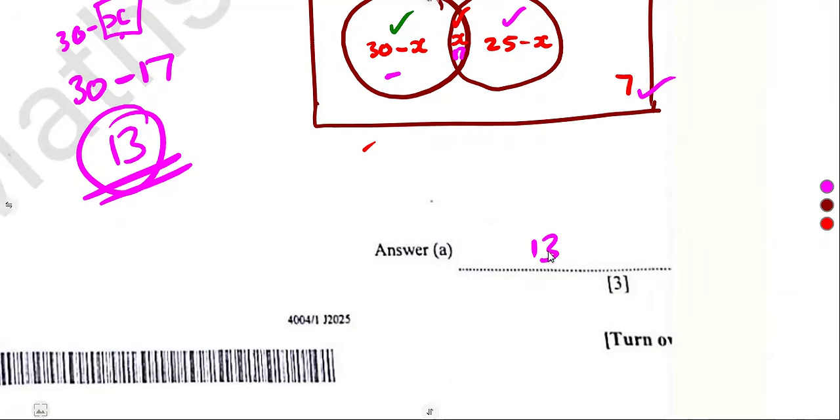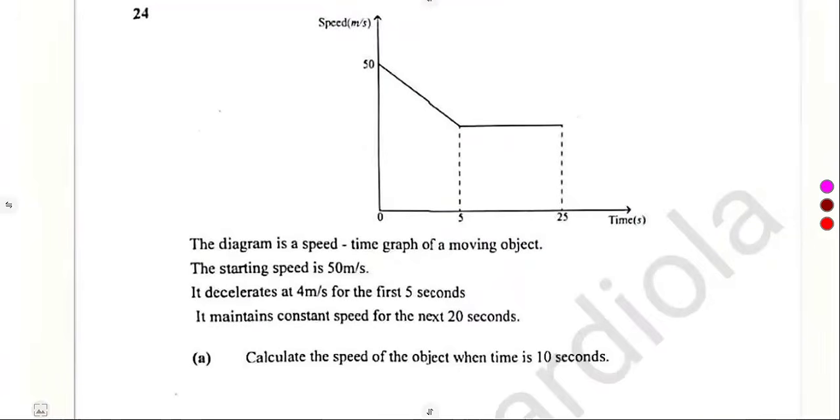Okay. So moving on to 24, we are given a speed-time graph of a moving object. The starting speed is 50. Then as you can see, there's a decrease, a deceleration.